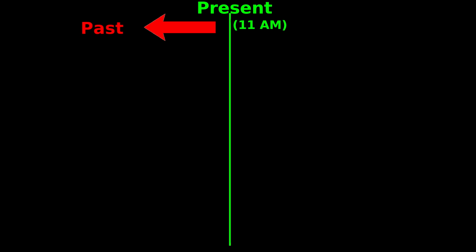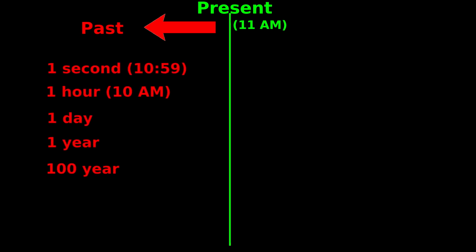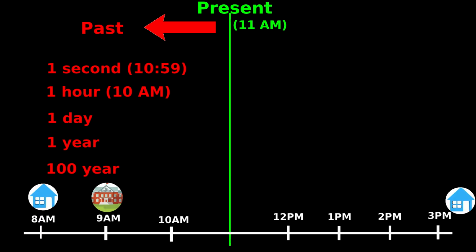Anything happened before now is past. Past can include events happened 1 second before, 1 hour before, 1 day before, 1 year before, or 100 years before. For example, before sitting in the class, you come to school by walking. So walking is the event in past.